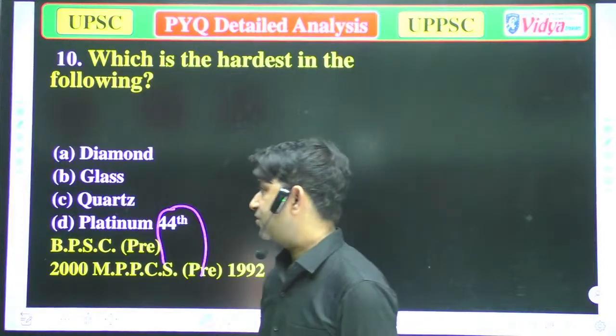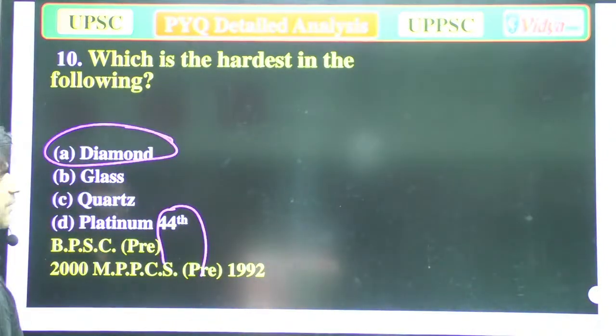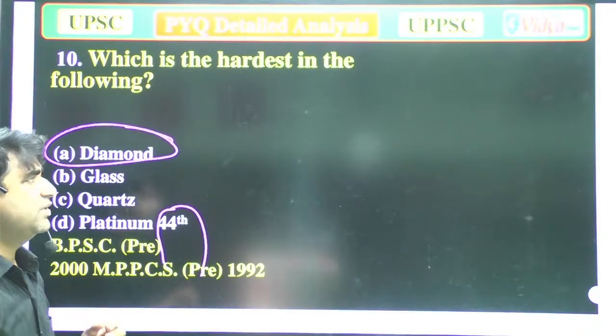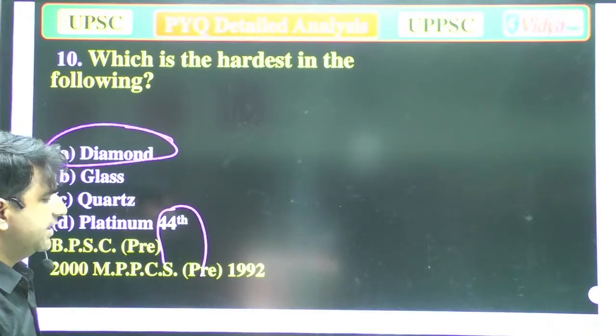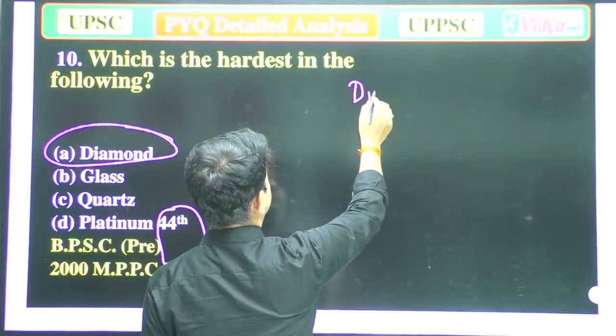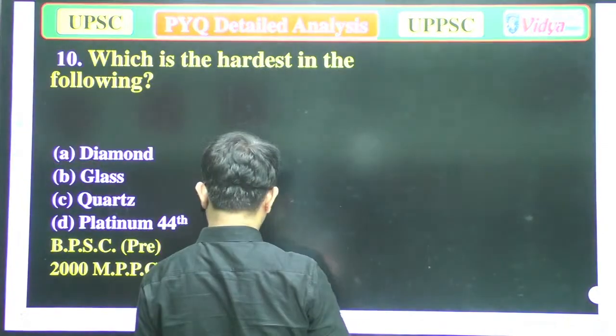Which is the hardest? So our correct answer is diamond, because diamond is the hardest substance of the earth, means the naturally occurring hardest substance on the earth. So when we talk about the diamond, we'll talk about the carbon.